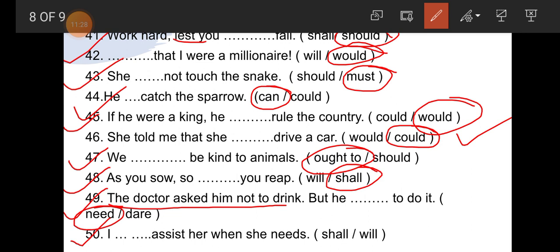Number 50 student. I dash assist her when she needs. So I shall or will is given here student. So for determination or promise, what do we use here? Will. I will assist her when she needs. So this is a type of promise here. So will is the correct answer. So student, we have done here 50 questions of modals.